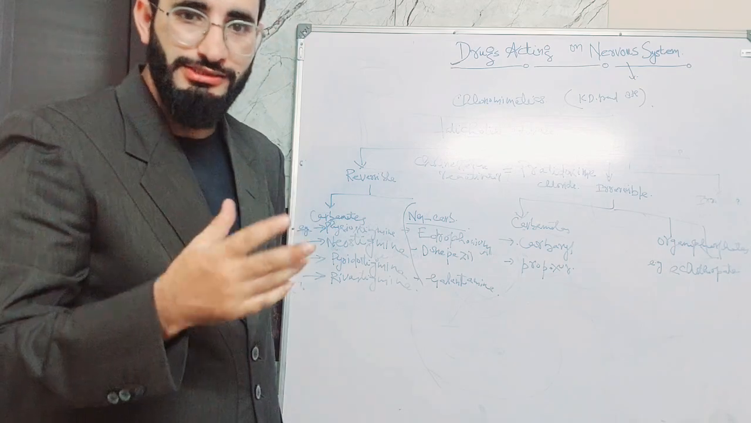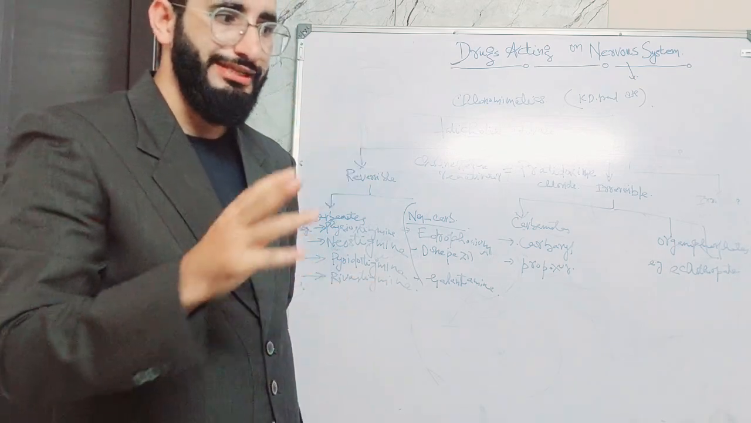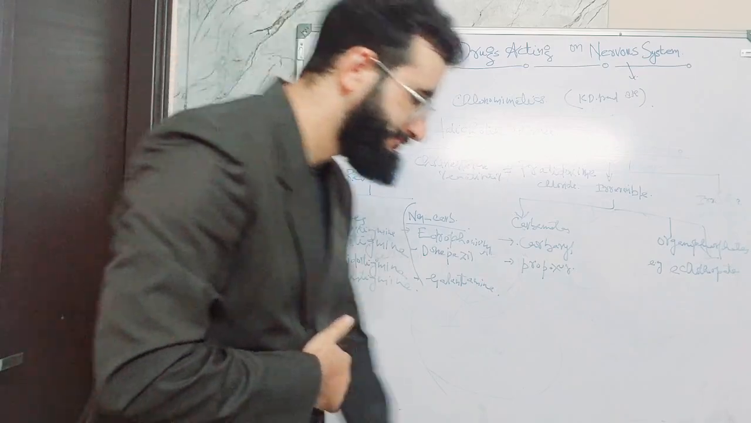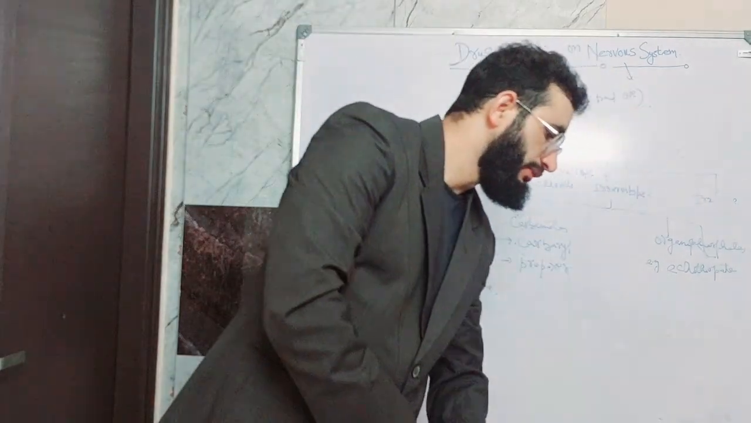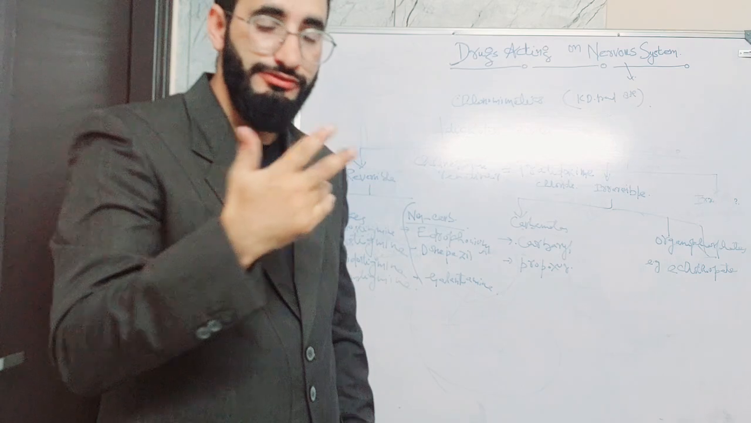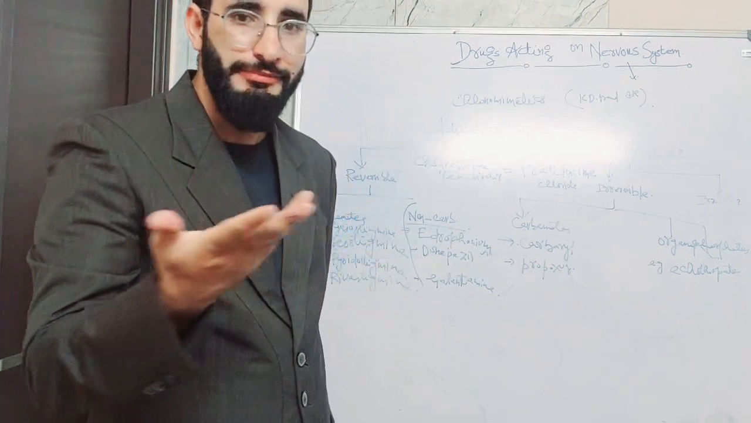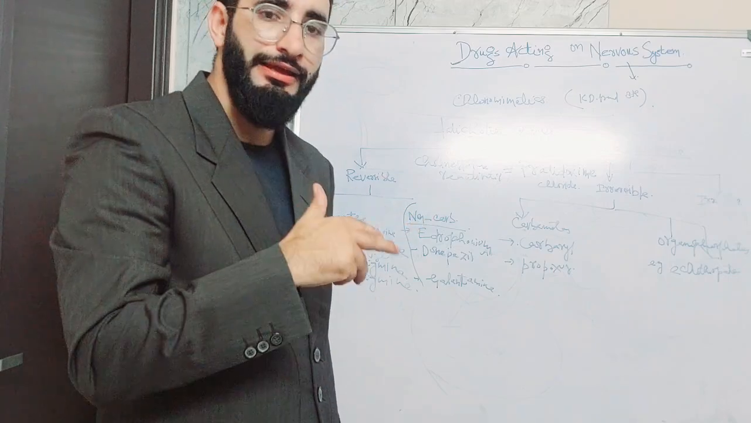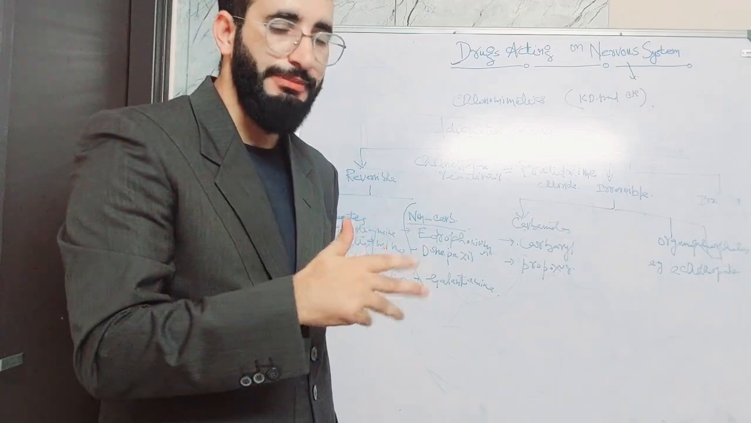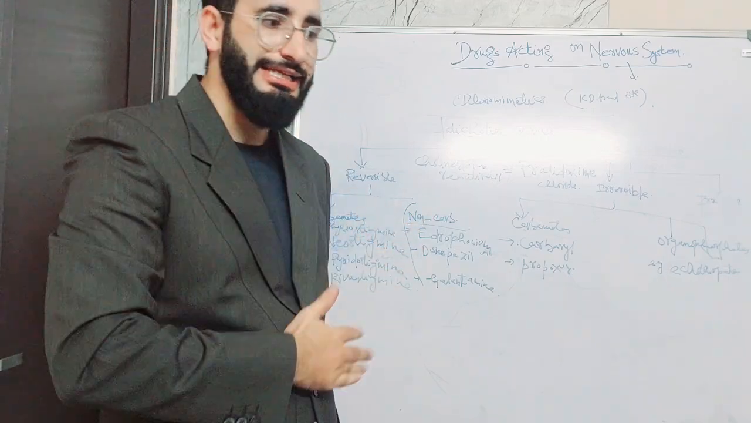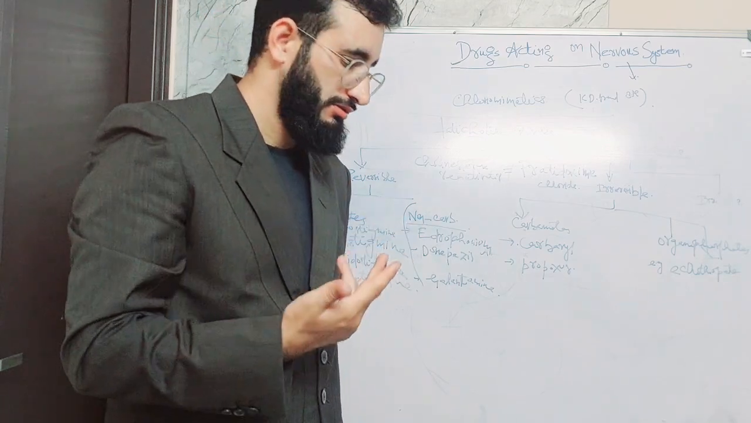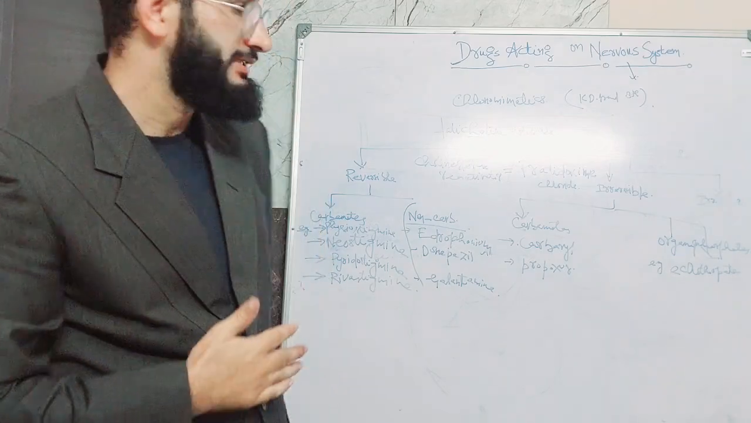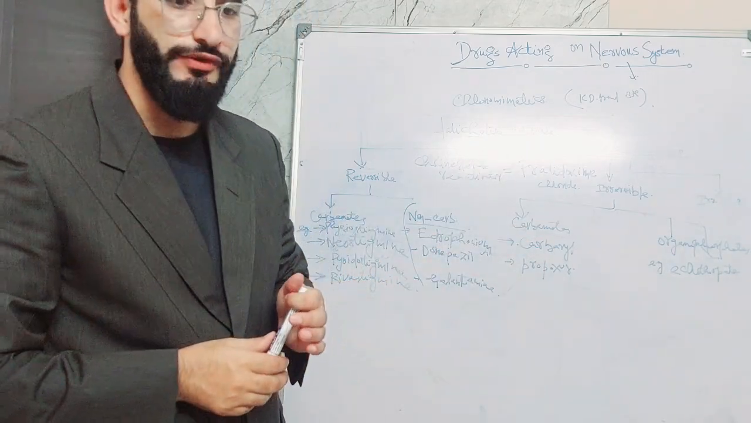Cholinergic agonists are divided into two parts. One is choline esters. Examples are ABCM: A is acetylcholine, B is bethanechol, C is carbachol, and M is methacholine. The second class is alkaloids. Examples are muscarine, pilocarpine, and arecoline.